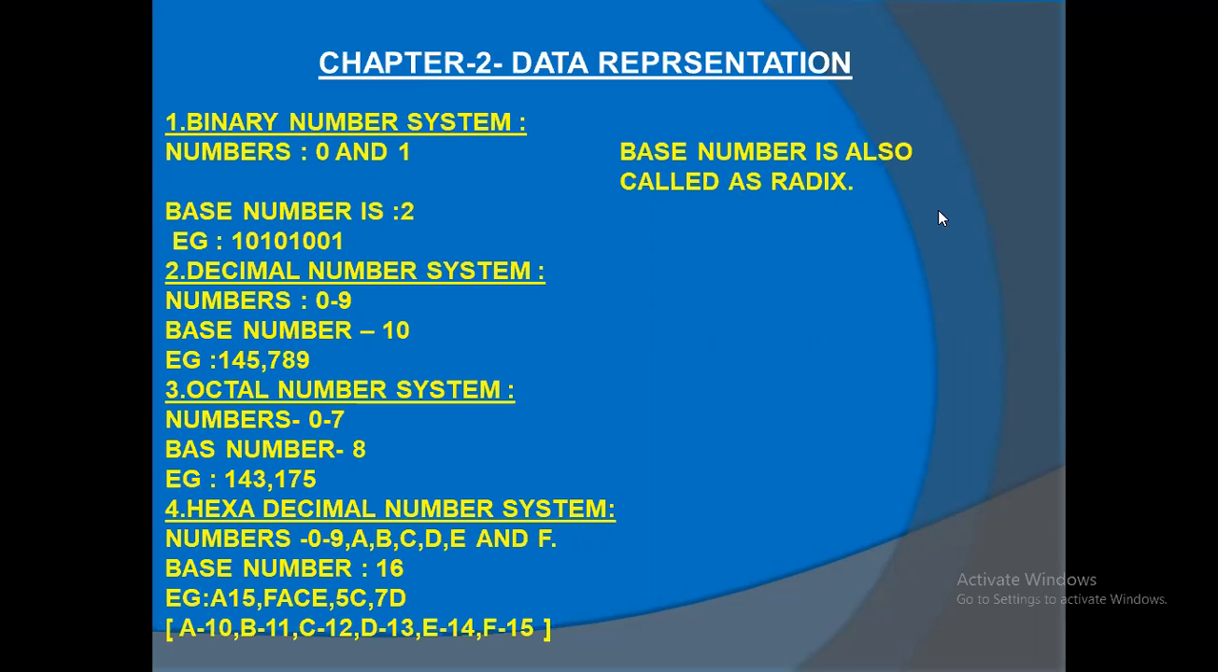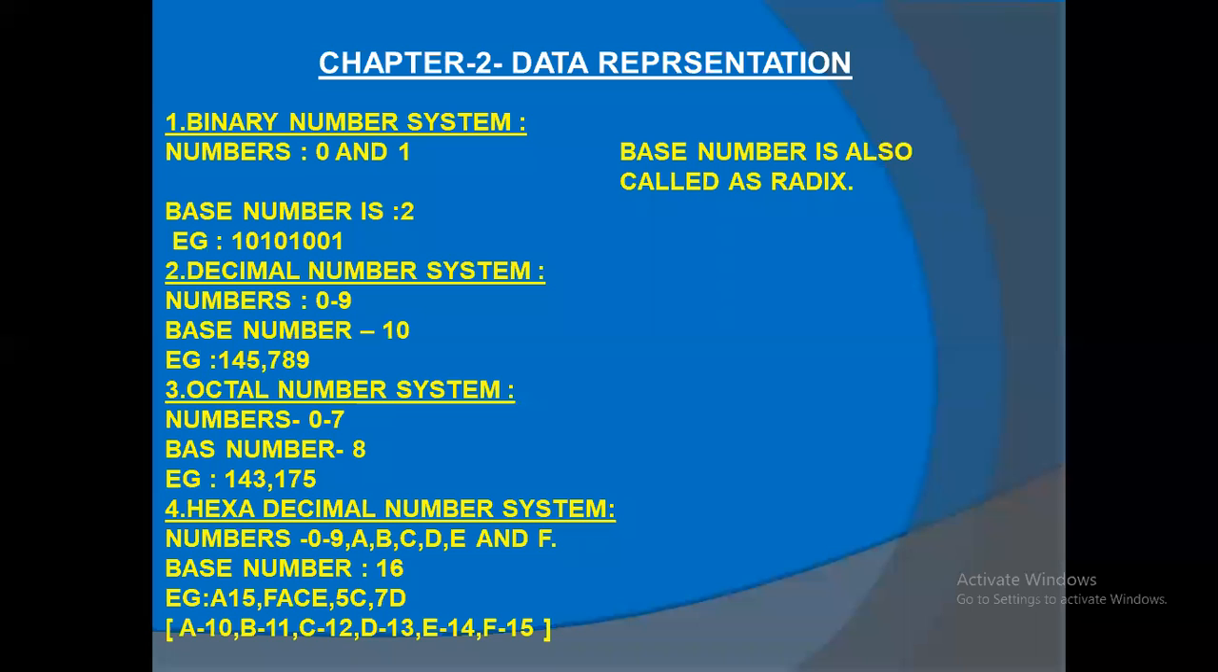Okay, students. I hope you completed your classwork, I mean the first page. Let me go to the next slide. So these are all the number systems. How many number systems are there? Four. Binary, decimal, octal, hexadecimal. What is the base number for binary?